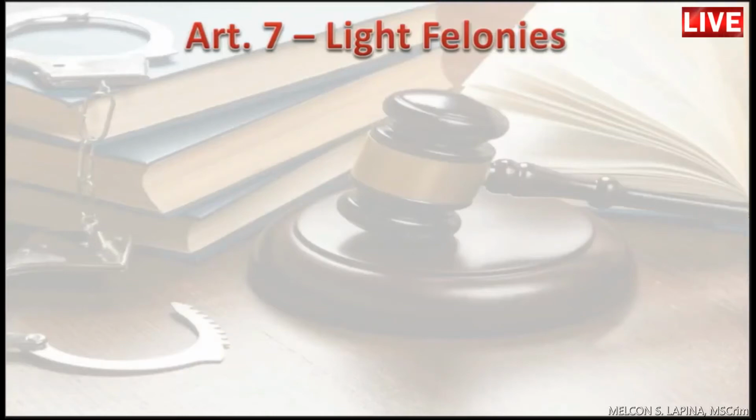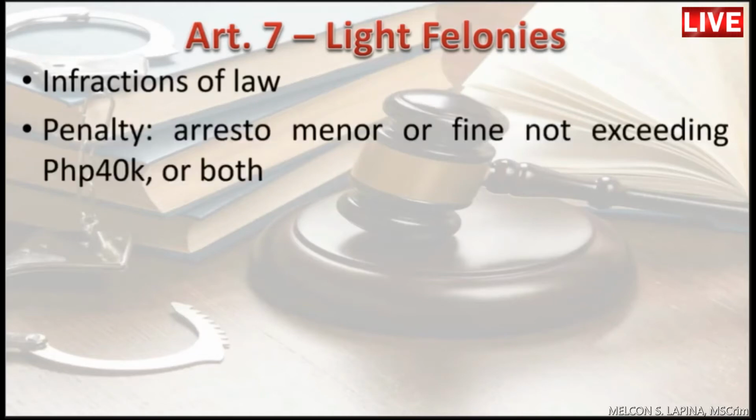Let us now discuss Article 7, light felonies. Light felonies are infractions of law where the penalty attached is arresto minor or a fine not exceeding 40,000 pesos or both. Itong 40,000 pesos ngayon, ito ay bunga ng amendment sa Revised Penal Code, particularly Republic Act 10951.